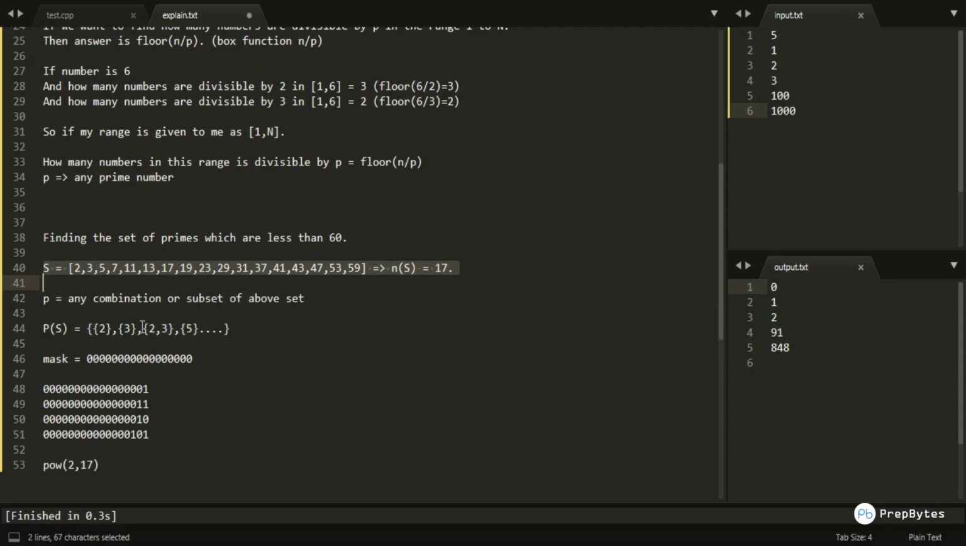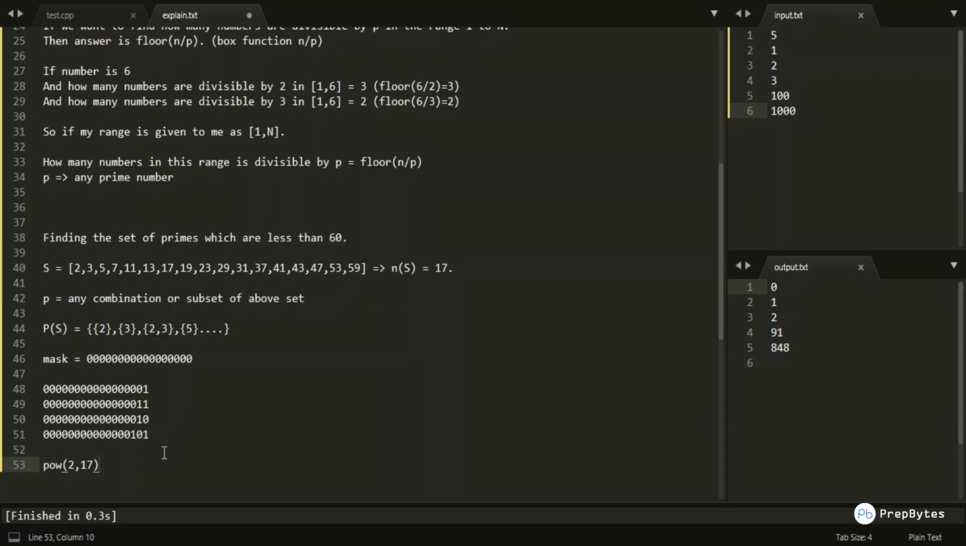Like in this particular subset we would be taking the product of 2 and 3, which is 6, and we would be checking how many numbers are divisible by 6 in this particular range 1 to n, and it would be given by n by 6. So accordingly we would be arriving at our answer.